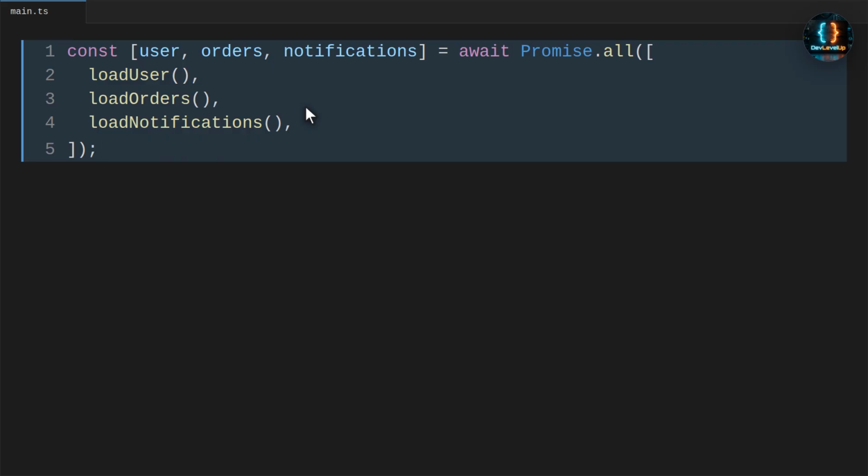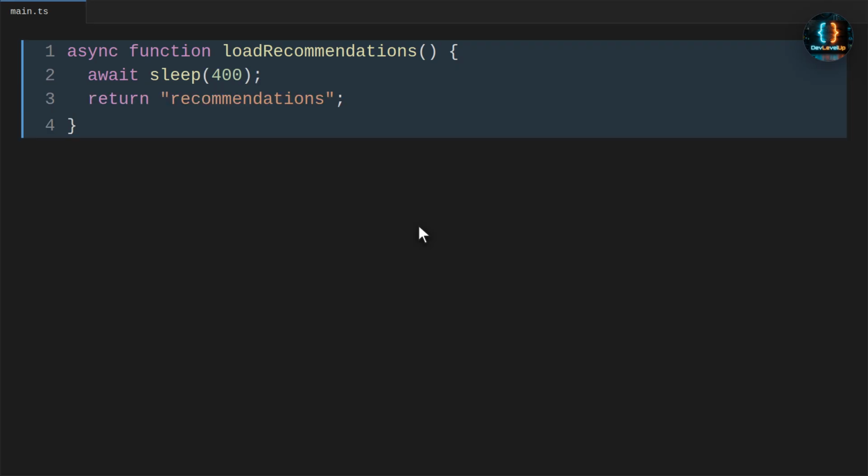Use Promise.all when the screen or workflow needs all results before continuing. For practice, add one more independent loader with a 400 millisecond delay. First, predict the sequential time, then predict the Promise.all time, and check your answer by running both versions.